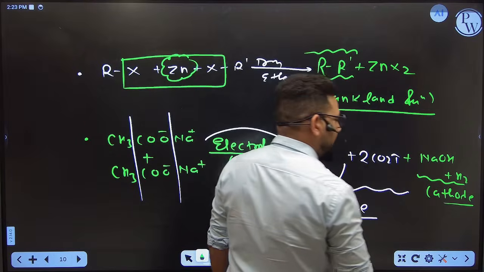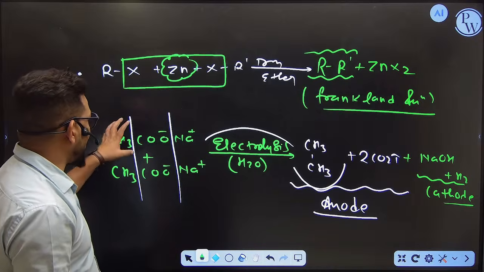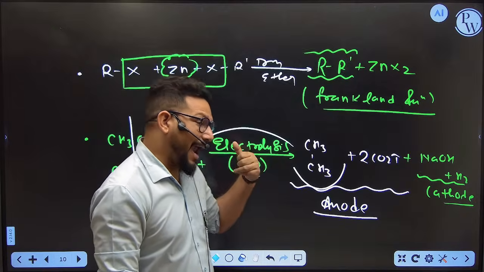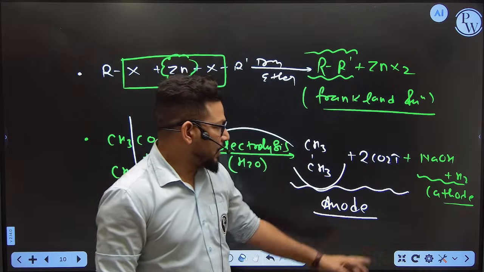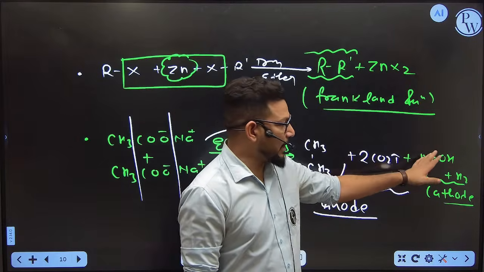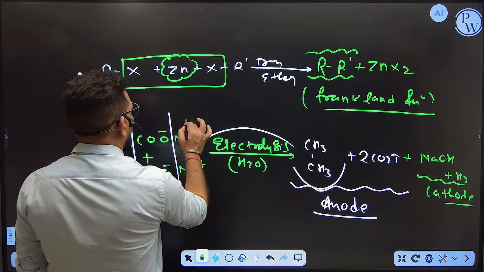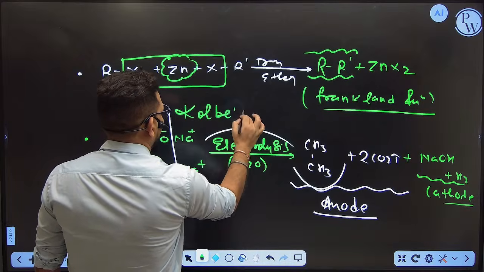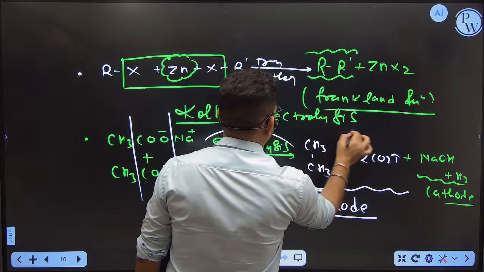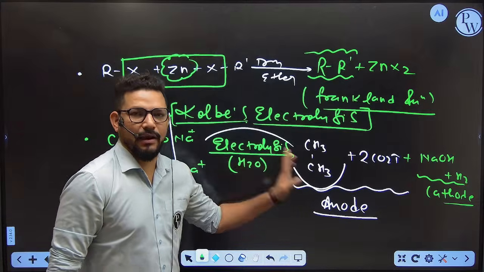So it is possible that in a particular NEET examination they are going to ask, when we electrolyze sodium acetate in the presence of water, what kind of byproduct will we get at the cathode? So at the cathode you will always get NaOH and hydrogen. Again I am repeating it, at the cathode you will get NaOH and hydrogen. And you know what, this reaction is also patented with the name of a scientist called Kolbe. So this reaction is called Kolbe's electrolysis. Which reaction? Kolbe's electrolysis. That means by this reaction you are also able to form alkane in the lab, okay?